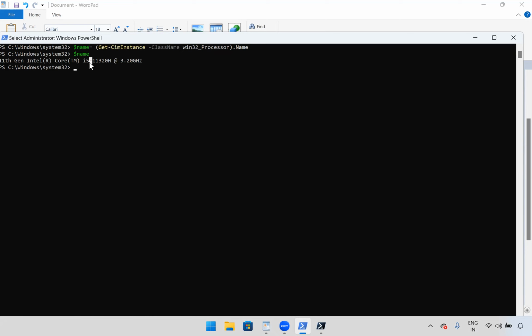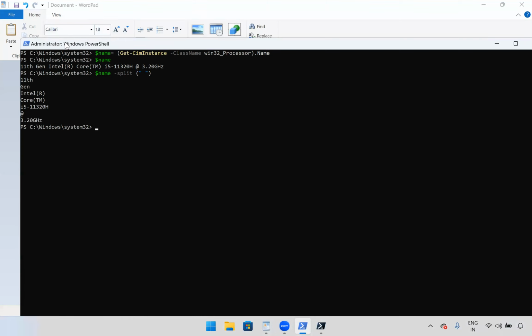So if I want to take only this part, first I want to split. In split, on what basis will we split? We can see the spaces. There is no comma and semicolon, right? Here is a space. So we'll split based on the space. We'll use the split method: split, bracket, double quote, space, double quote, and close the bracket. Enter. Now it is split, right? Based on the space.